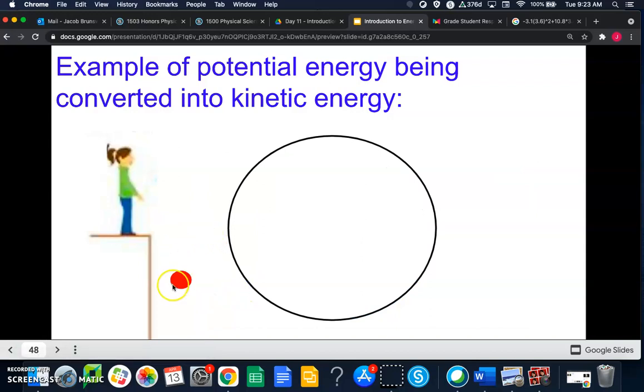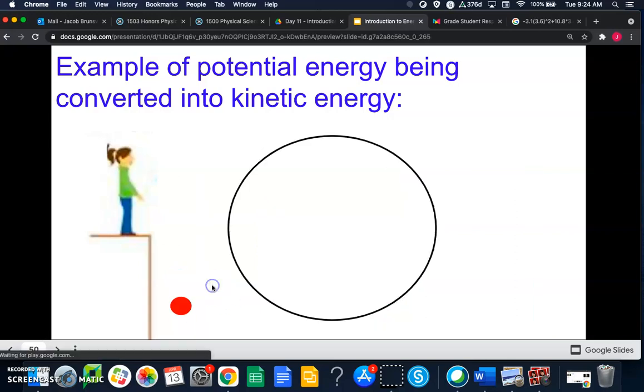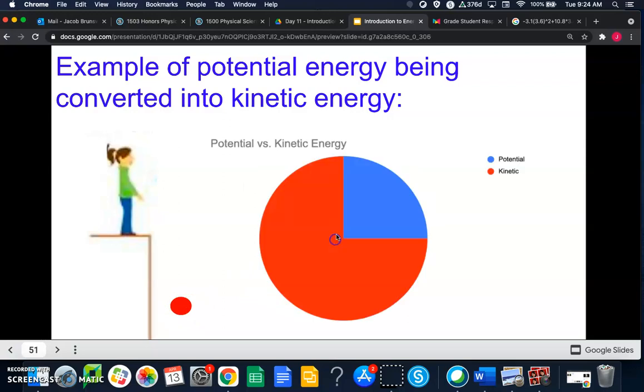Right? Now it's fallen halfway down, so it's going to be half potential, half kinetic. The further it falls down, the faster it's going to be going, so we're going to be seeing more and more kinetic energy. Now it's fallen 3/4 of the way down, so it's going to be 3/4 kinetic and 1/4 potential.